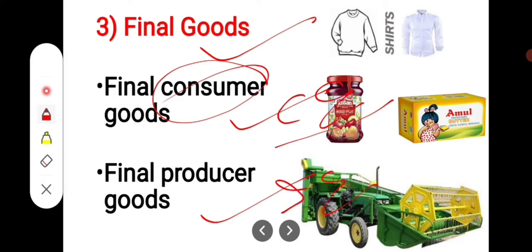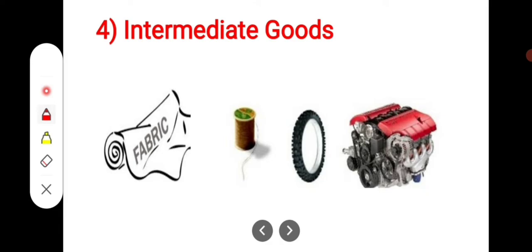Okay. With this, students, we have another category of goods, that is intermediate goods. So what are intermediate goods? These are those goods which have not yet crossed the boundary line of production. And you can say in these goods value is still to be added and they are not ready for use by their final users. Okay. So these goods are basically purchased by one firm from another firm, either as a raw material or as goods for resale.